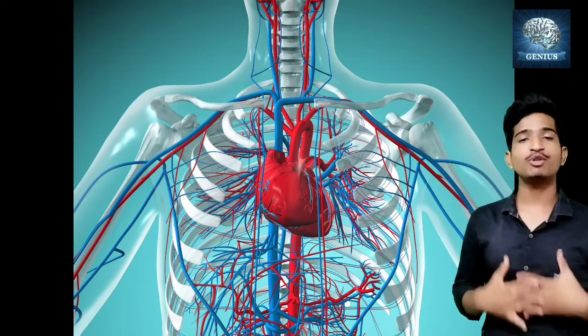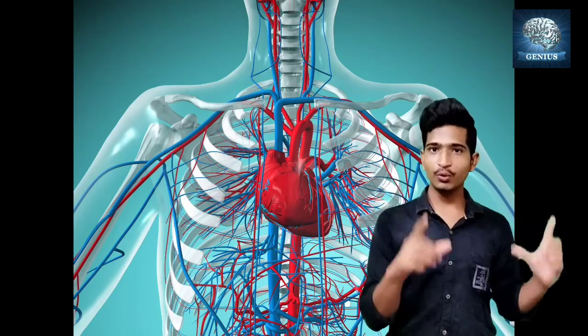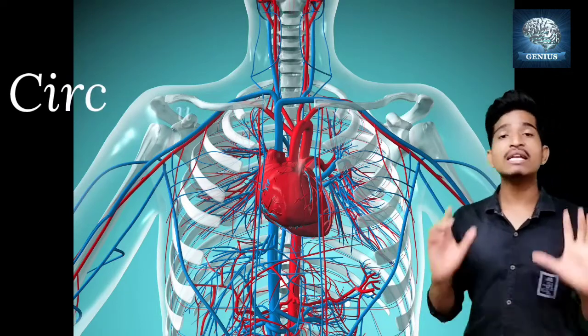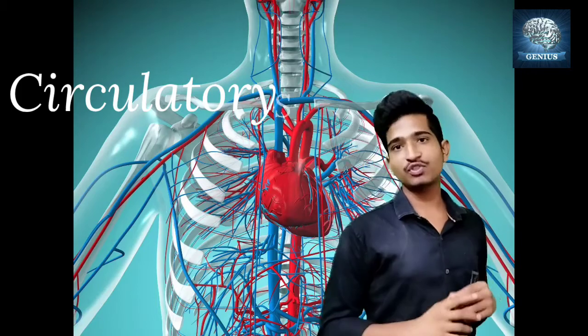Yes guys, coming to transportation in vertebrates. See, the transporting of those nutrients has to happen through a system called the circulatory system. The circulatory system will help us carry these nutrients to every part of the body.